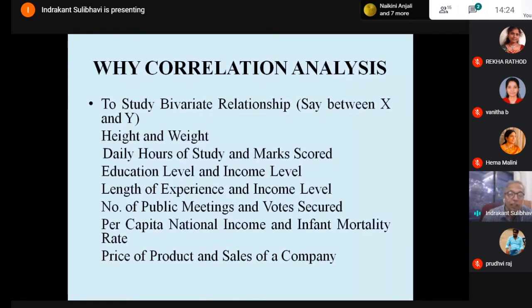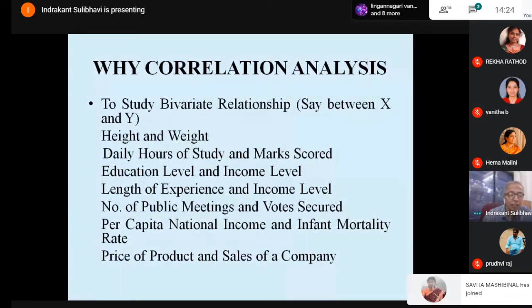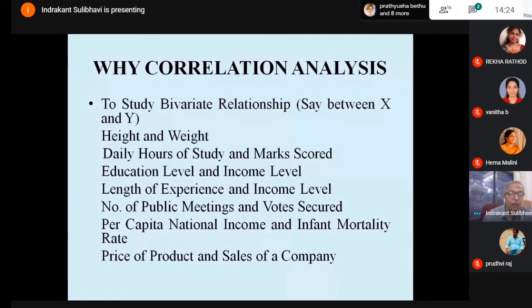Another question is per capita income and infant mortality. Are they related? Somebody says in rich countries, infant mortality will be less, but in poor countries, infant mortality may be more. So how closely are these two variables related? Similarly, price of a product and sales of a company. In general we expect that if price is low, sales may be more. How far is this true?